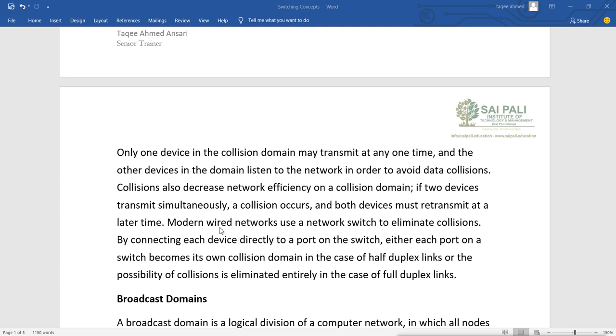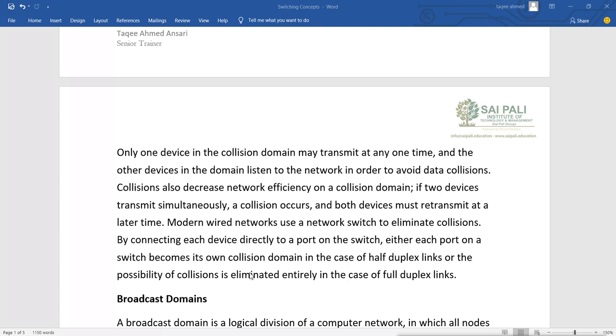And modern wired networks use a network switch to eliminate the collision. So what do these switches do? These switches do not cause the collision. They avoid the collision. By connecting each device directly to a port on the switch, either each port on a switch becomes its own collision domain in the case of a half duplex link, or the possibility of collision is eliminated entirely in the case of full duplex links.